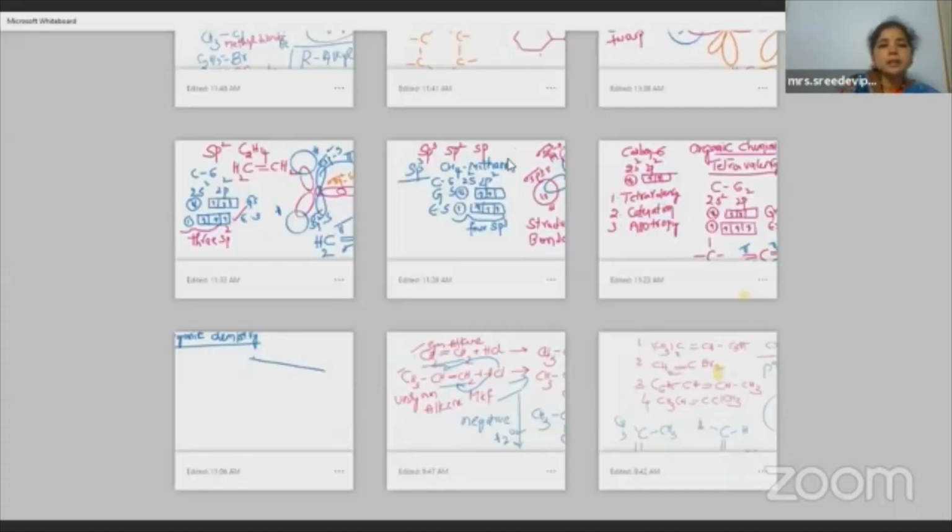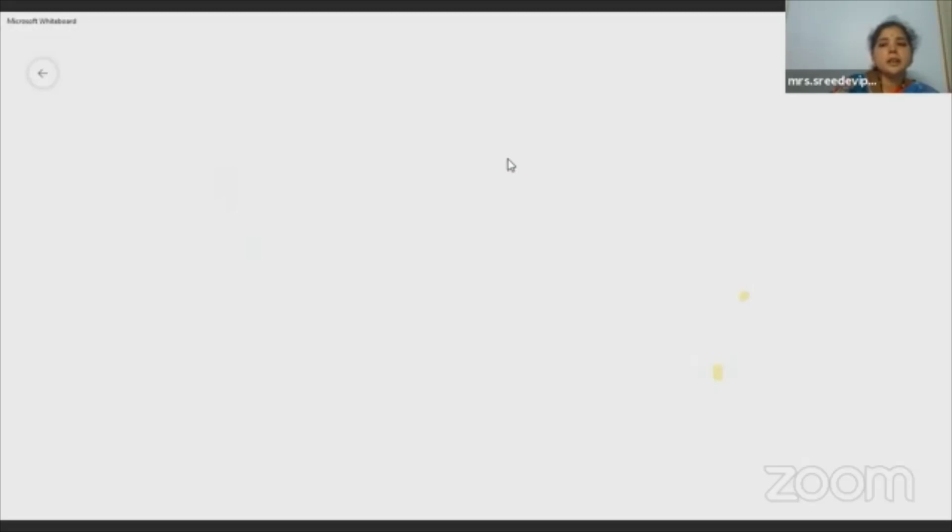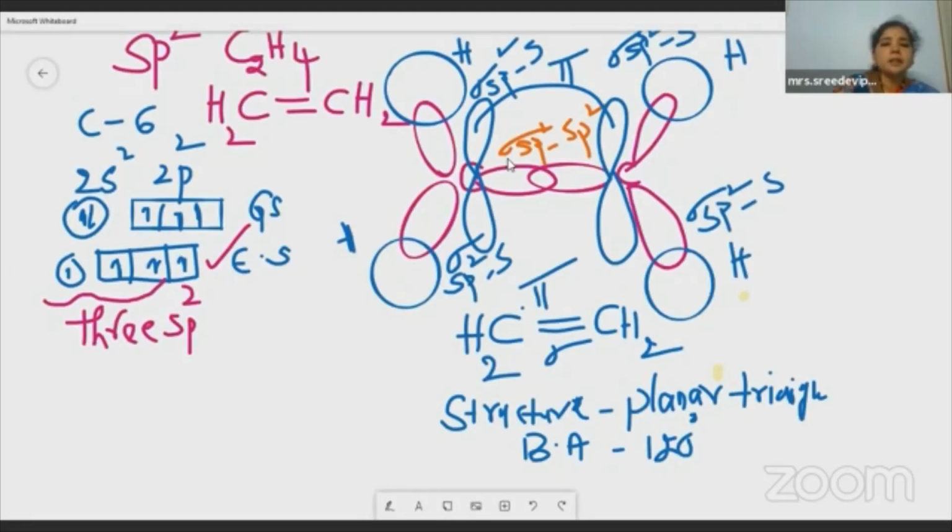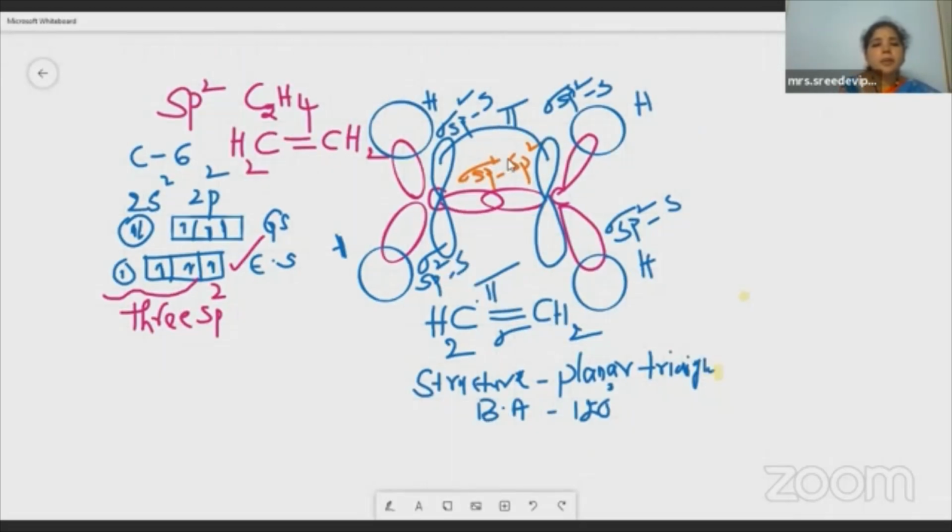And then coming to the second type of hybridization, sp2 hybridization. The example we have taken is ethene, 2 carbons, eth, double bond, ene, the common name ethylene. Our polythene bags are made of this compound. That is a monomer and that is a polymer. The structure is planar triangle, and the bond angle is 120 degrees.